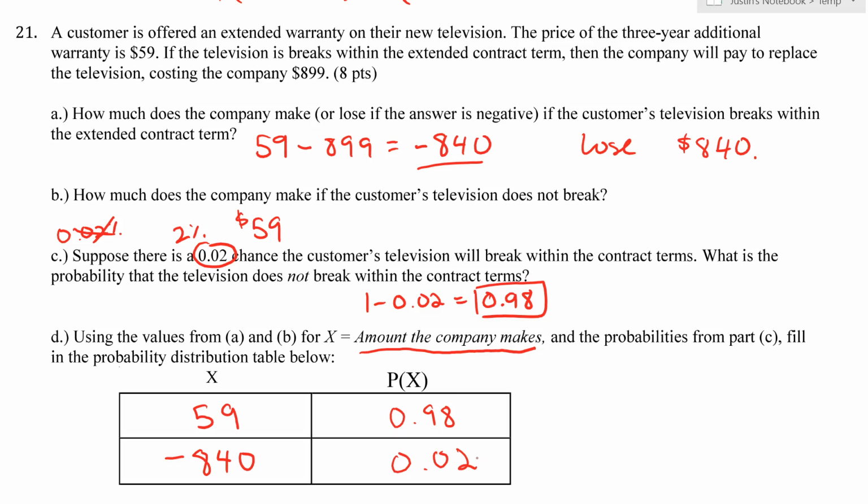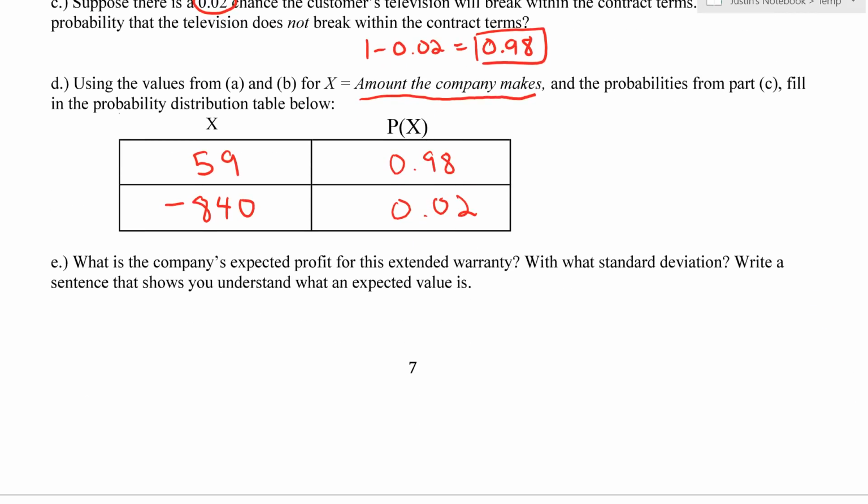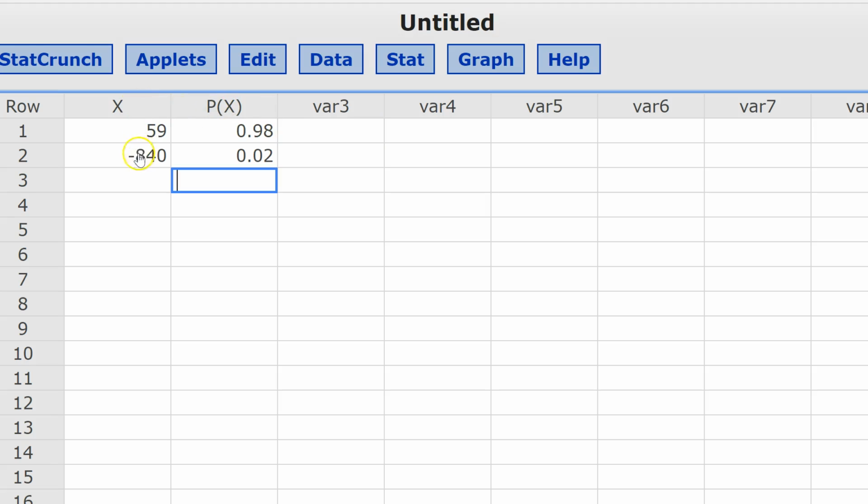Now we can answer the last piece of this question, which is what is the expected profit and with what standard deviation? And it says write a sentence that shows you understand what an expected value is. So the easiest way to find the expected profit and standard deviation both is just with technology, using your calculator. So if you knew how to use it on your calculator, great. I'm going to do this using StatCrunch. So in StatCrunch, recall, all we have to do is type this in as a table. So X and probability of X, you can label them. I did. And then I have the possible values and the probabilities. Now, the order in which they were written doesn't matter as long as the probabilities line up with them correctly. So if you put the negative 840 first, that's fine.